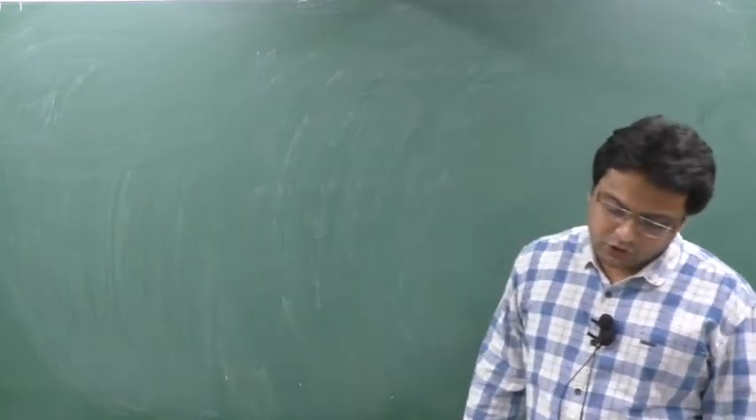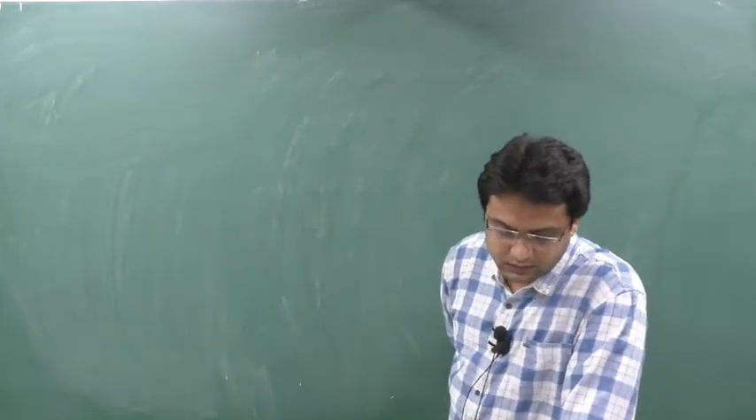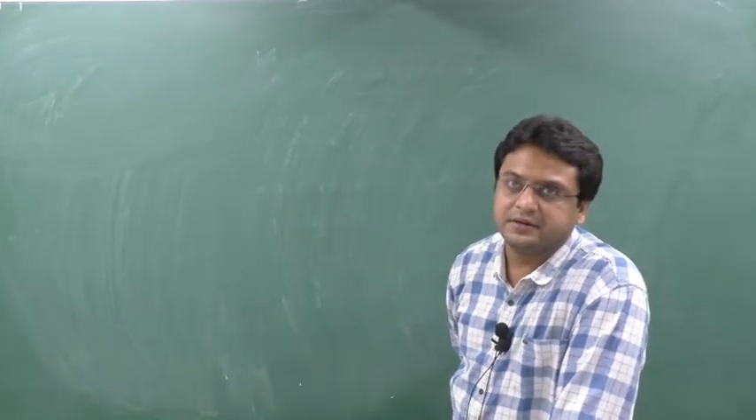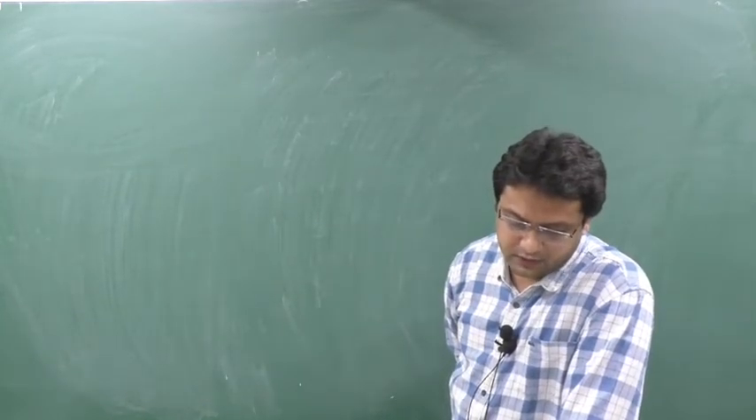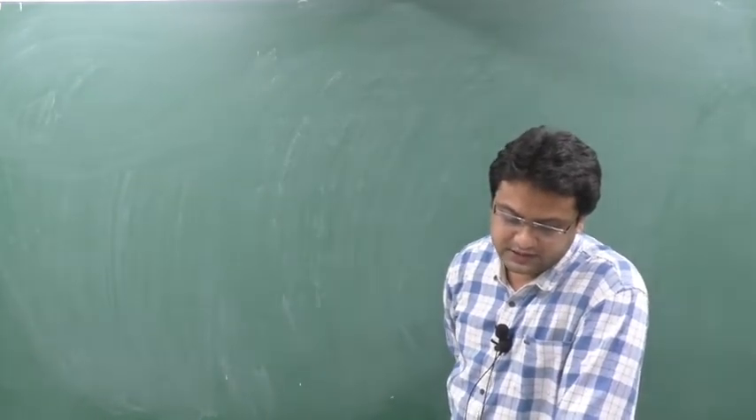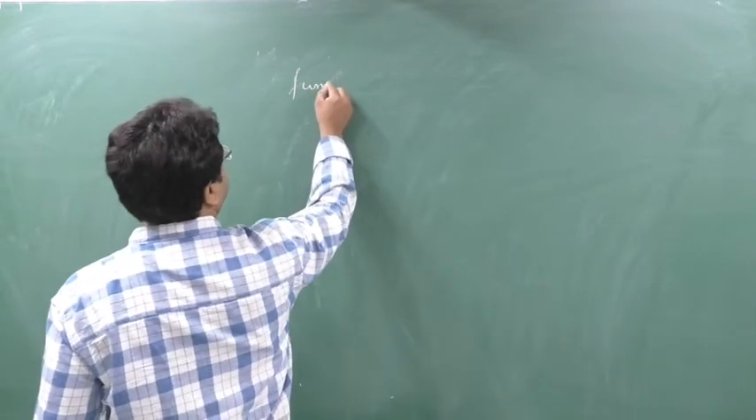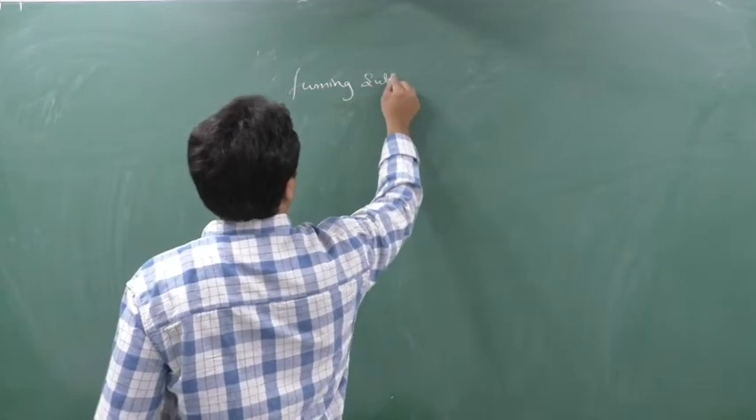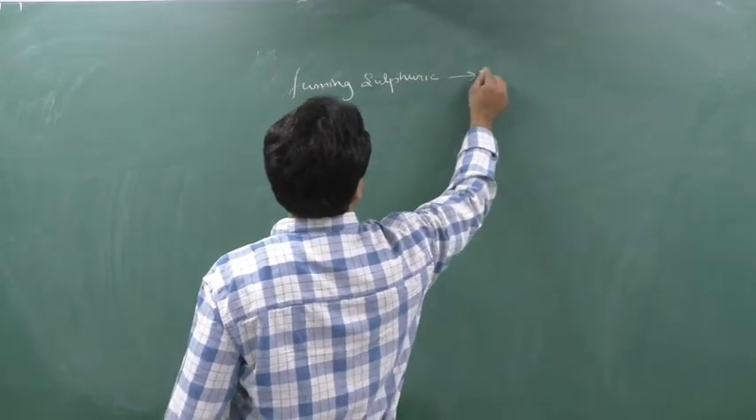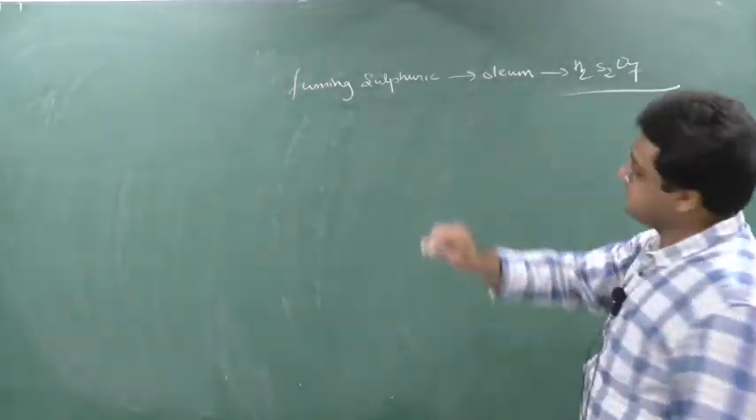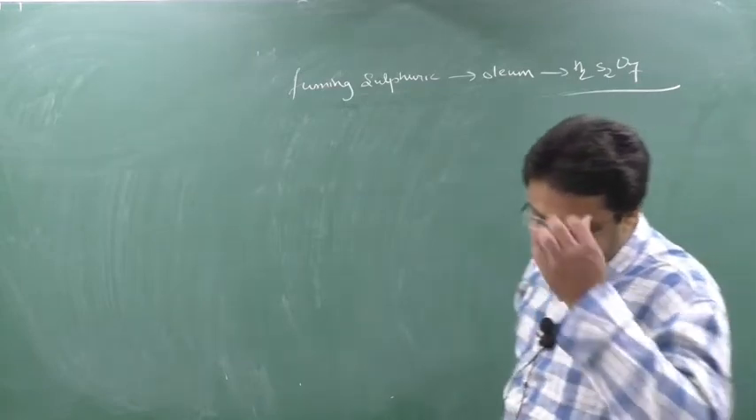The next question is, which of the following formulas represents fuming sulfuric acid? Fuming sulfuric acid is nothing but oleum. Fuming sulfuric acid itself is called oleum, and oleum means what? H2S2O7. So this will be your answer. Clear?